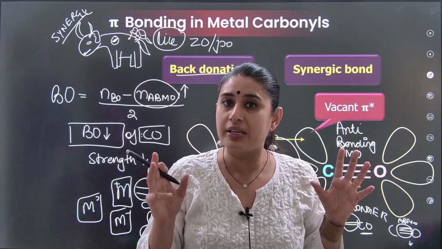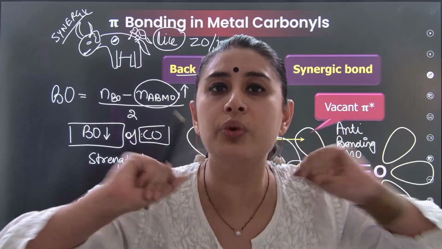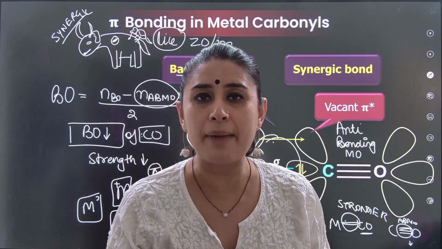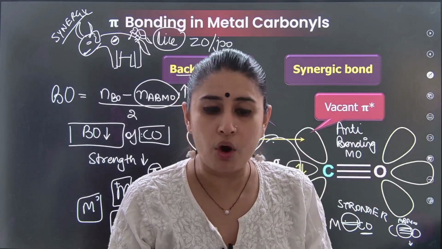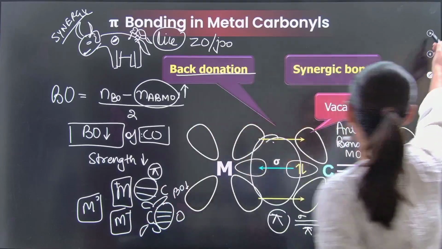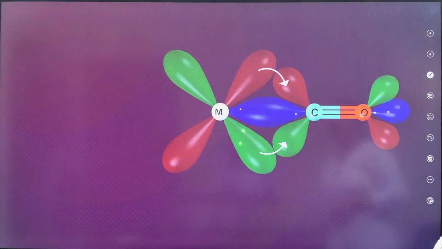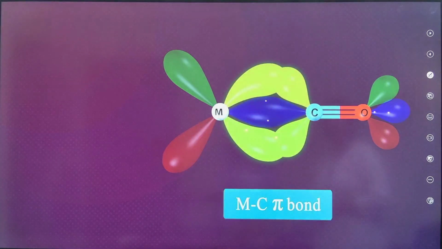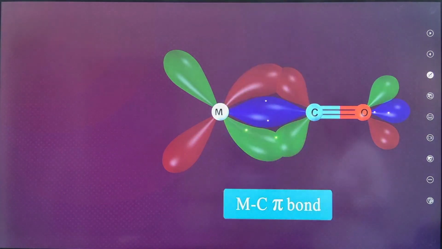If somebody is a minus, that would immediately want to give away the electrons. And as a result, what is going to happen? The carbon-oxygen bond order will decrease. Let's try to understand it. Let's take it forward. Please see, this is how the metal carbonyl chemistry looks. Please check, the metal-carbon pi bond is coming up.